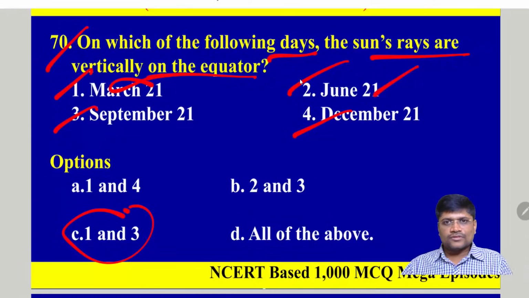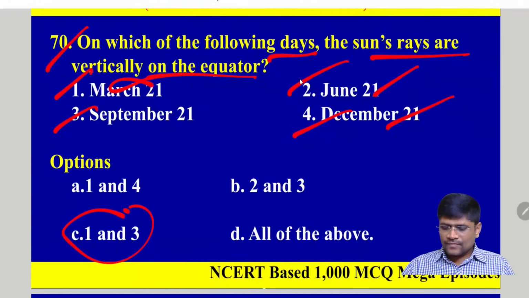June 21st is called the summer solstice. December 21st is called the winter solstice in the northern hemisphere, and vice versa, it is called the opposite in the southern hemisphere. Clear? Because the seasons are opposite in both the hemispheres.